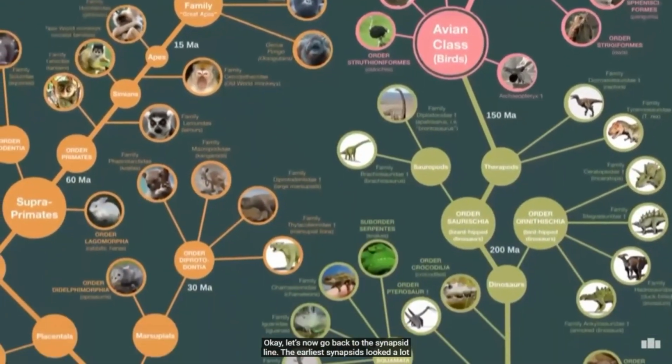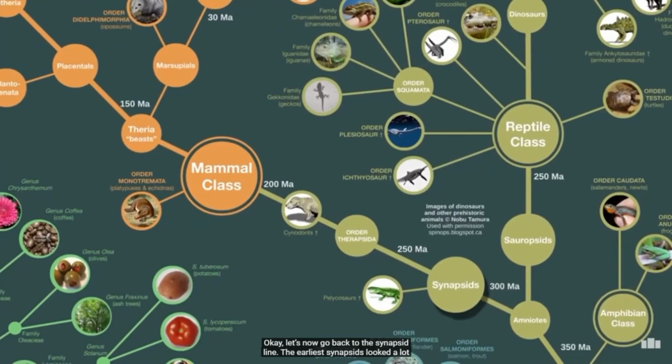Okay, let's now go back to the synapsid line. The earliest synapsids looked a lot like reptiles, sort of like this pelycosaur here. But eventually their skeletal and organ structure evolved along a very different path. Initially, this had a lot to do with movement. If you watch a lizard move, you'll notice that they tend to waddle from side to side, whereas a dog has the ability to run in more of a galloping style. This is a very rough way to explain the initial difference. The first big group of synapsids were the therapsids, and from them evolved the cynodonts.